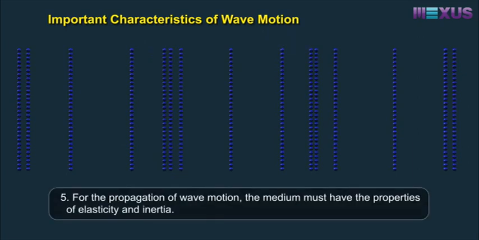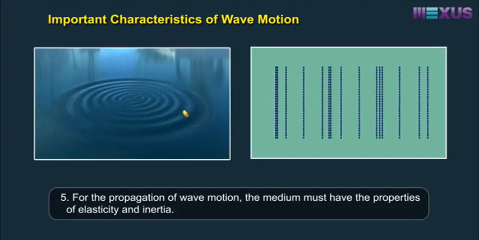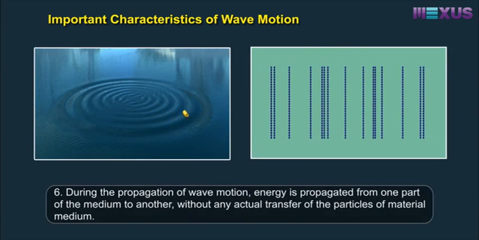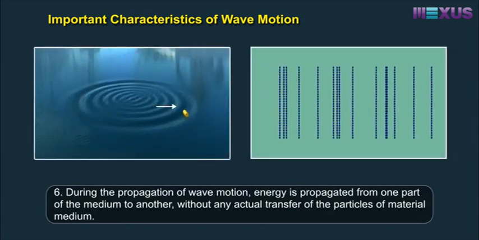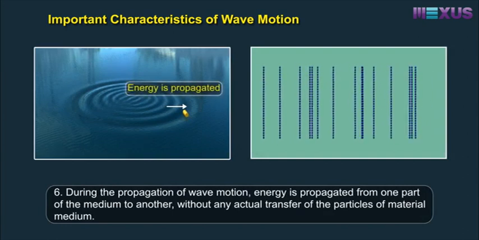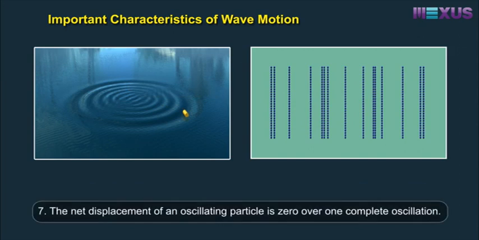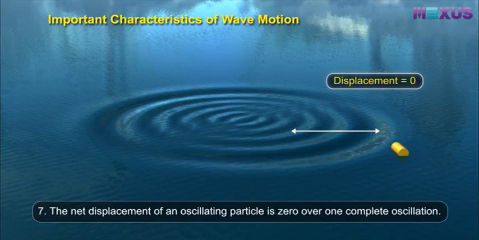5. For the propagation of wave motion, the medium must have the properties of elasticity and inertia. 6. During the propagation of wave motion, energy is propagated from one part of the medium to another without any actual transfer of the particles of material medium. 7. The net displacement of an oscillating particle is zero over one complete oscillation.